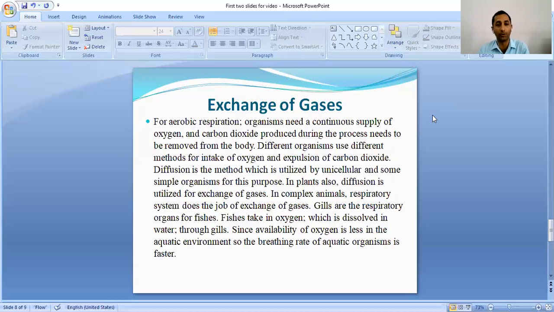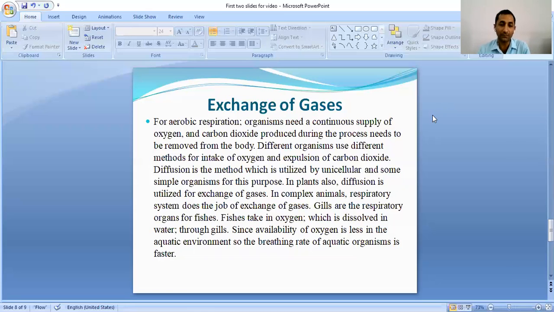Now, let us look at various strategies that are followed by organisms for the exchange of gases. Different organisms have different strategies. They use different organs for the exchange of oxygen and carbon dioxide. Oxygen is required for respiration, and carbon dioxide is produced as a result of respiration. So, this carbon dioxide also needs to be removed out of the body. So, for exchange of these gases, different organisms use different methods.